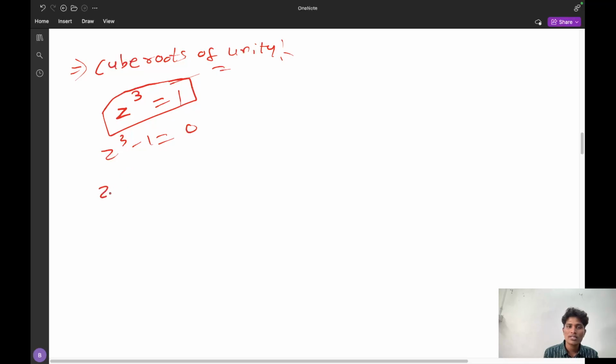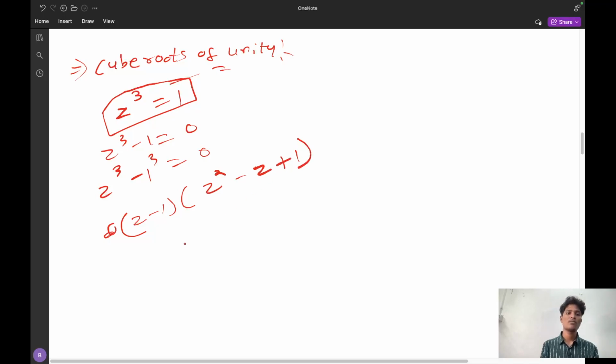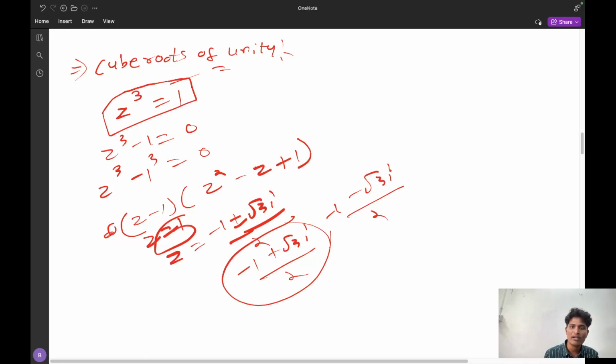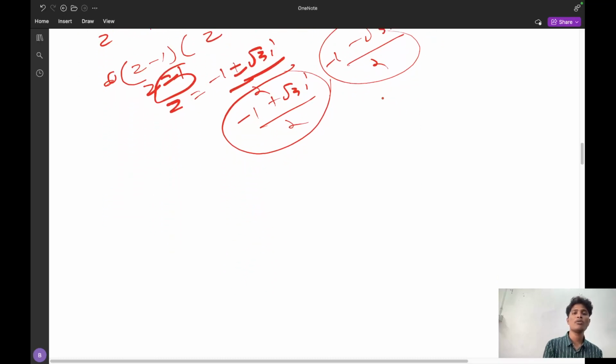So z cube minus 1 is z cube minus 1 cube, that is a cube minus b cube, that is a minus b. That is z minus 1 into z square plus z plus 1. So z is equal to 1 is one thing, and z is equal to minus 1 plus or minus root 3 iota by 2 is another one. So that is minus 1 plus root 3 iota by 2 and minus 1 minus root 3 iota by 2. So z equal to 1, z equal to this one, z equal to this one, these three are said to be cube roots of unity.